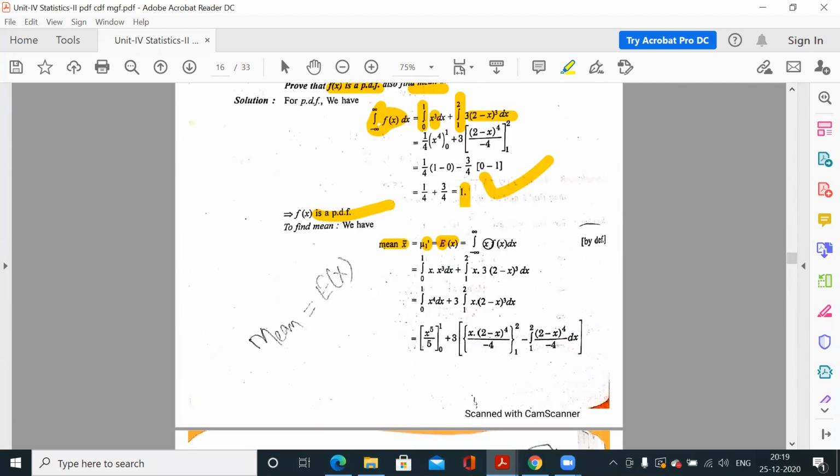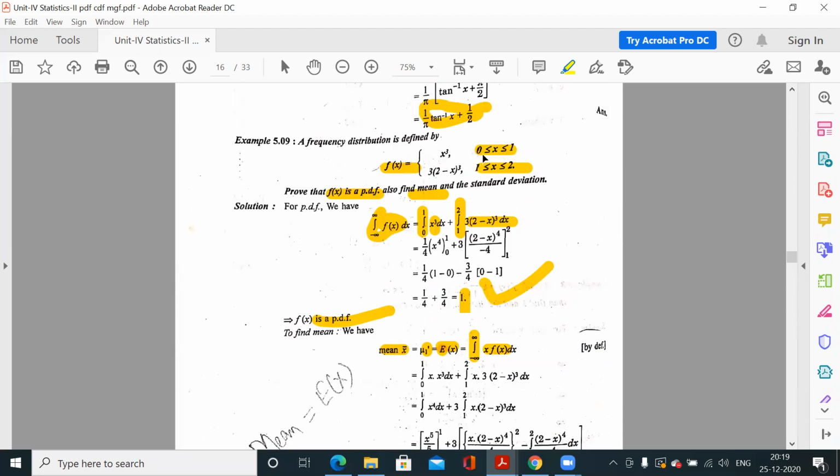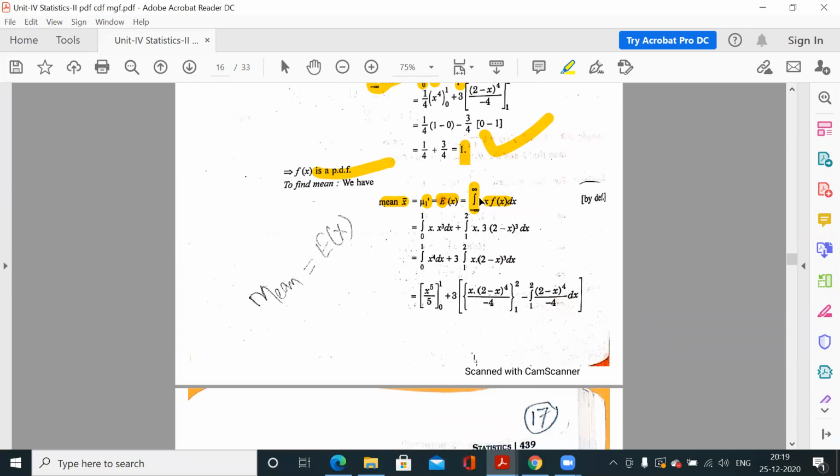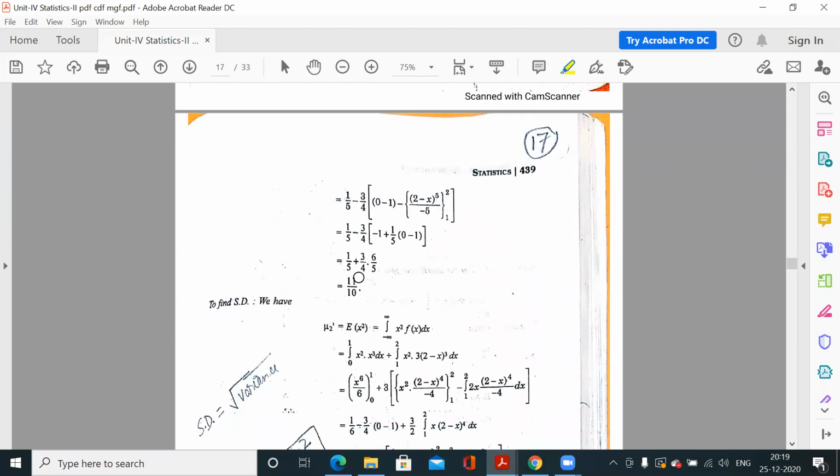So we will multiply x to the probability function fx, and we will integrate in the whole range minus infinity to plus infinity. But now the range is 0 to 1, 1 to 2, that means 0 to 2. So instead of minus infinity to plus infinity, we will use 0 to 1, 1 to 2. Now x into fx. In this range we have the function definition like this, and in this range we have the function definition like this. Now simple questions, integrate this, apply limits, you will get your mean.